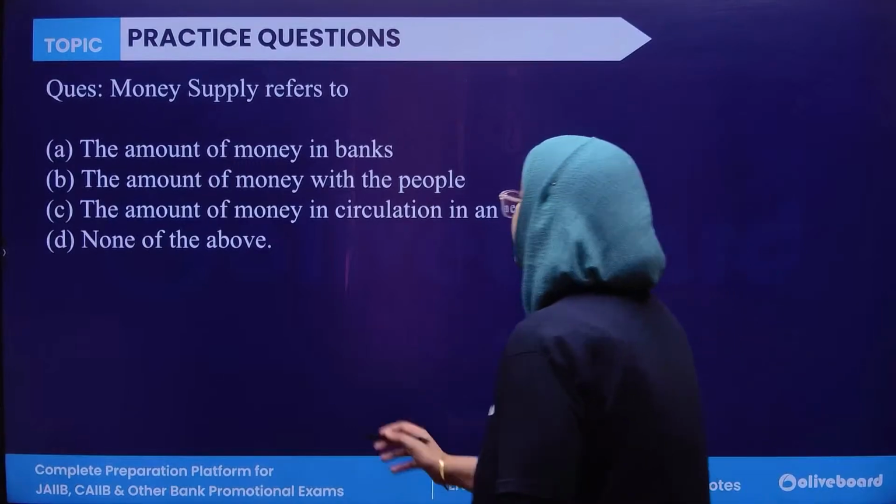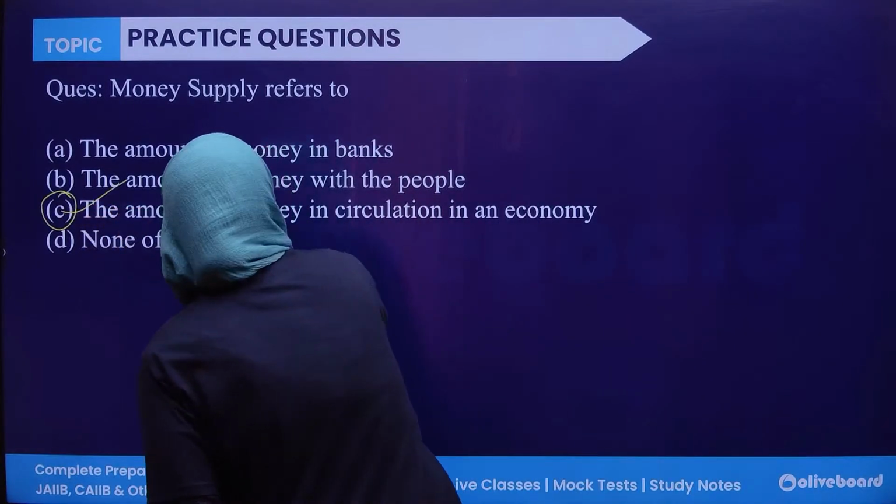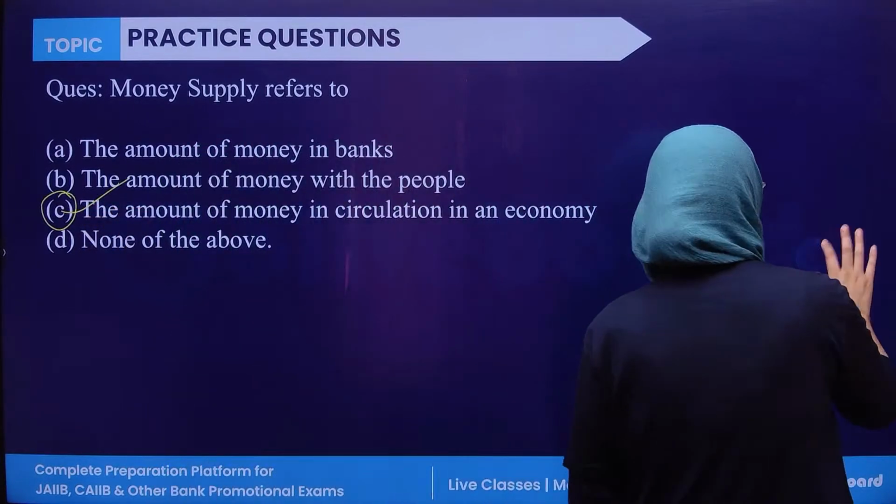Okay, it's very simple. The amount of money in circulation is known as the money supply.